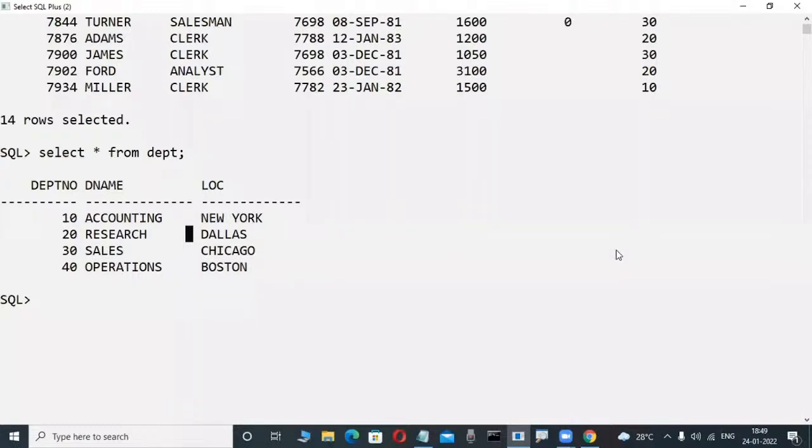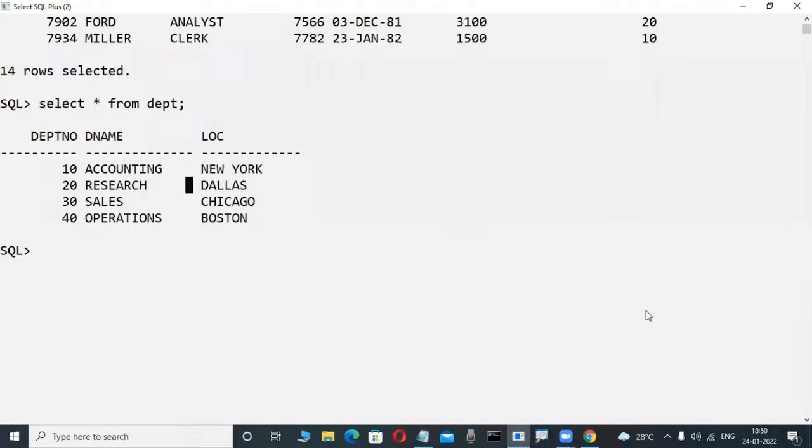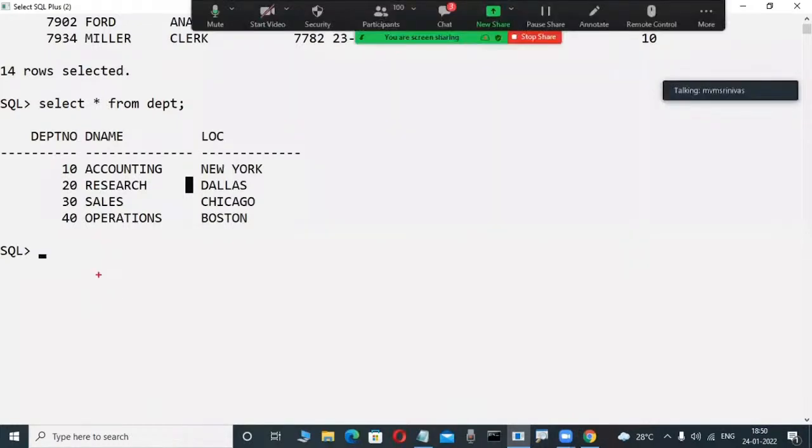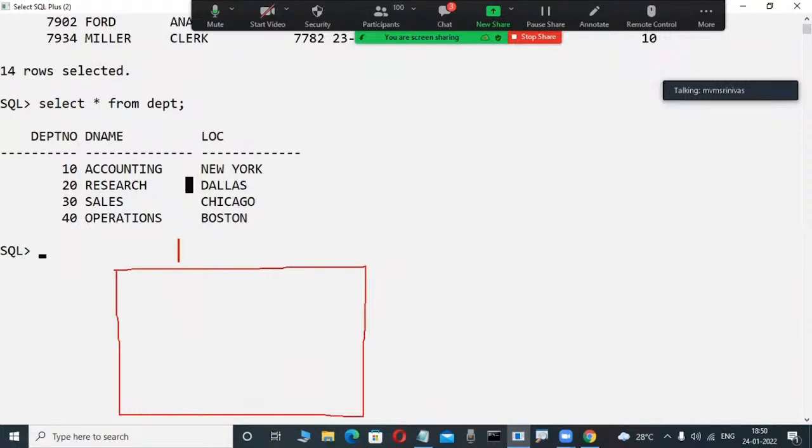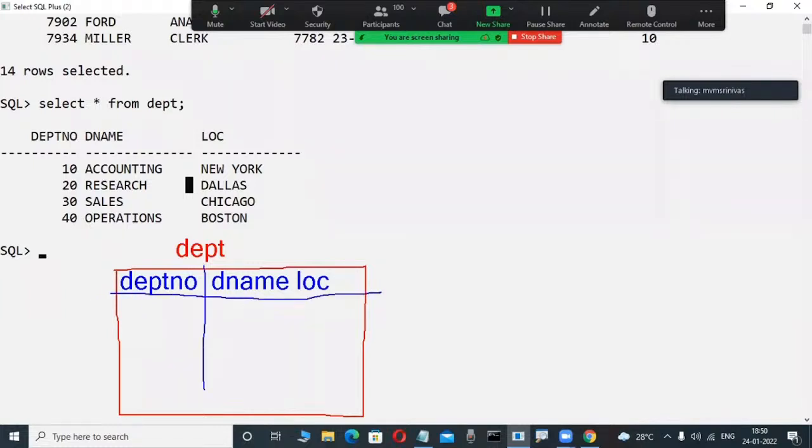Now check it out. Why master and child? How can I create them? I will tell you first. Slowly observe it here; in two minutes it is easily understandable. Suppose this is a DEPT table, Oracle Corporation giving. In this DEPT table, three columns are there: DEPT number, D name, and location.